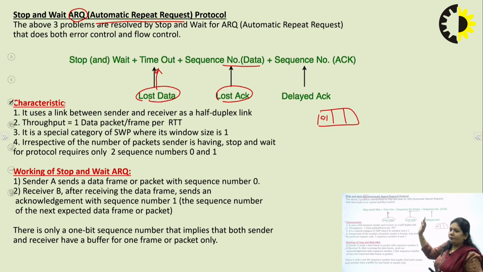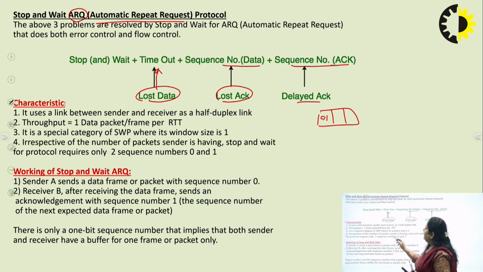So if the acknowledgement or data is missed, with the sequence number of data we could identify which data packet got lost or which acknowledgement got lost. Then, in case the acknowledgement is delayed, we would find the sequence number of the acknowledgement and then we could retransmit that frame or data.